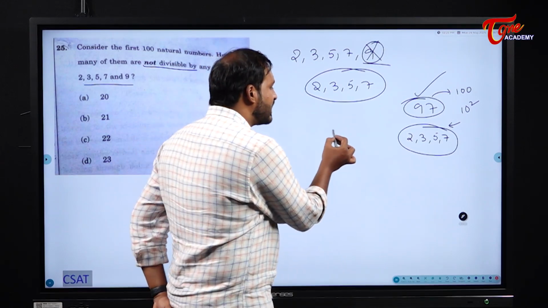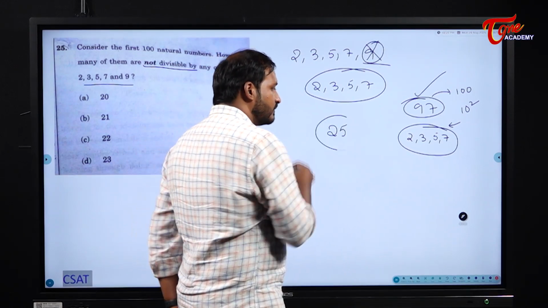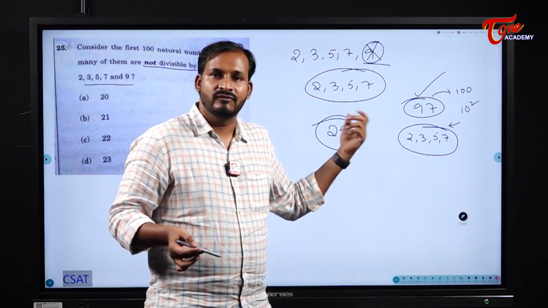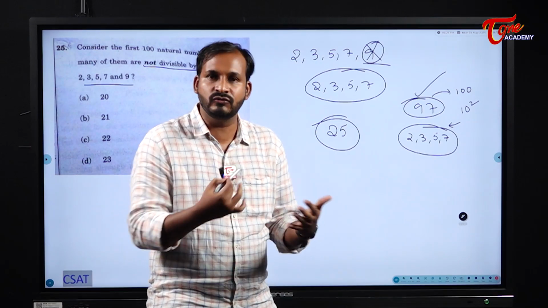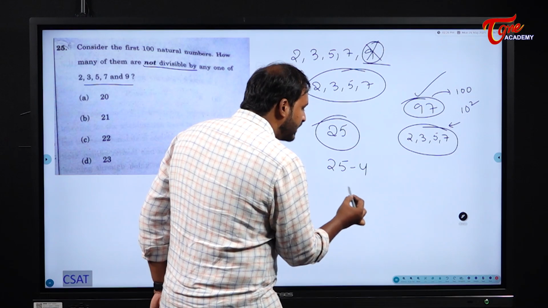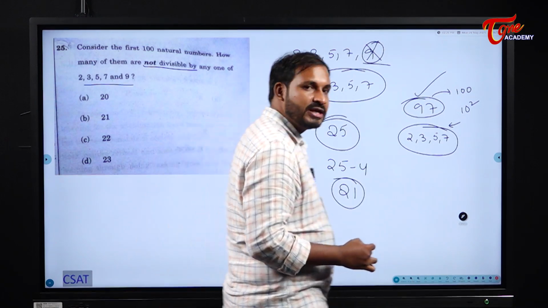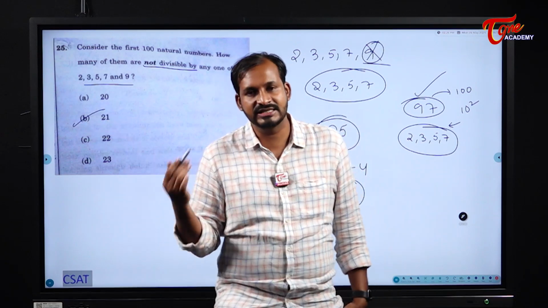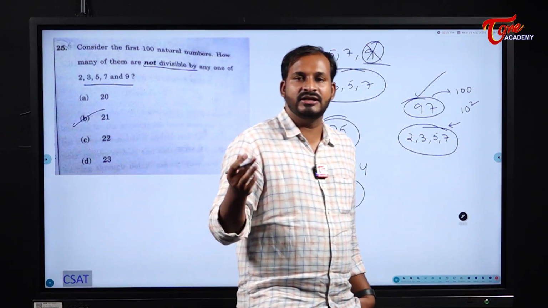Generally the prime numbers less than 100 are how many? 25. But here already the numbers are given, right? 2, 3, 5 and 7. Why? Because those prime numbers are divisible by 2, 3, 5 and 7 respectively. So 25 minus 4, what is it? 21. So how many numbers are there for us here? 21 numbers are there. So indirectly he is asking us prime numbers below 100 other than 2, 3, 5 and 7.